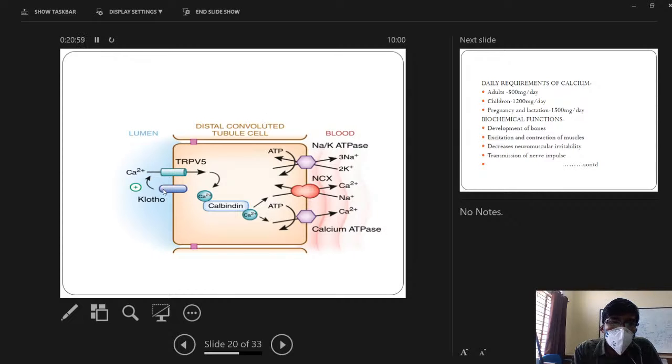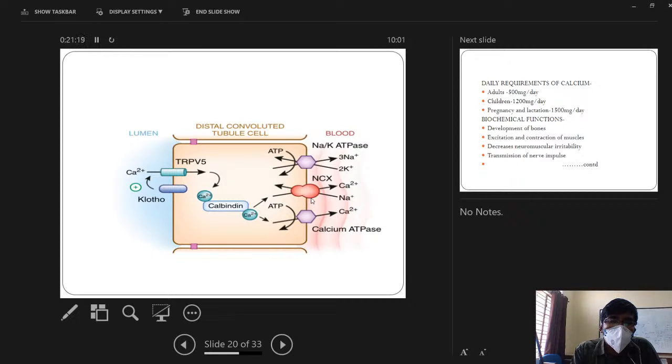In the distal convoluted tubule, whenever there is hypocalcemia, the parathyroid hormone stimulates the TRPV5 receptor, which will cause absorption of calcium. This calcium, once in the tubular cell, has to be transported to the basolateral surface. This transportation occurs by binding to calbindin protein.